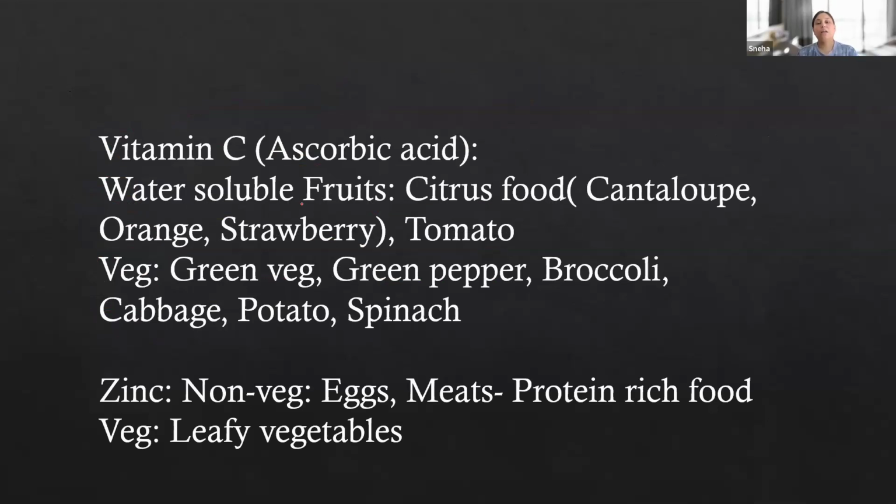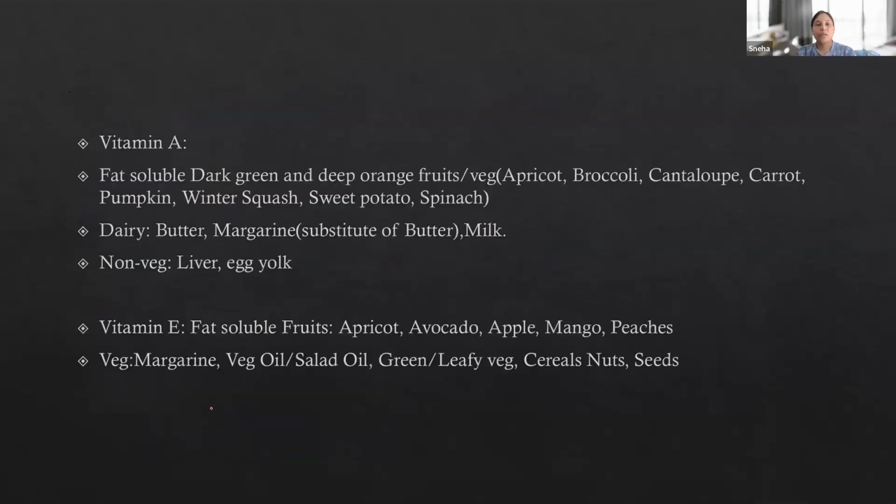Okay, vitamin C: all citrus fruit contains vitamin C. Strawberry, orange, tomato, cantaloupe; vegetables, green pepper. Green pepper is also rich in vitamin C. Broccoli, cabbage, potato, and spinach. Zinc: non-vegetarian items like egg, meat, protein-rich food, vegetables, leafy vegetables.